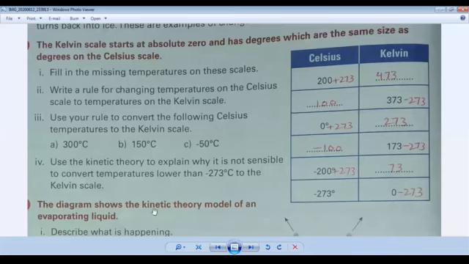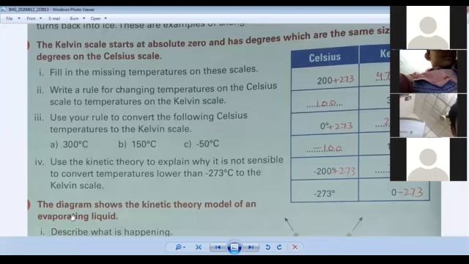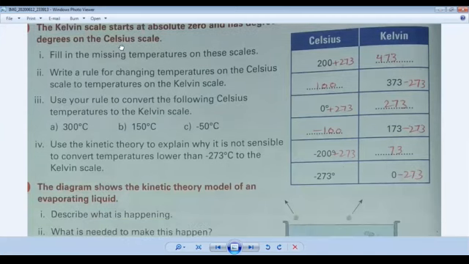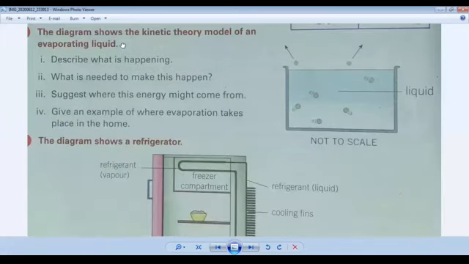Okay, I hope you understand these questions. Now come to the next question. This is question number 5 in your book. Okay, see the diagram. This is question number 5. If you see the screen, part 1, describe what is happening. So first of all, see the diagram.